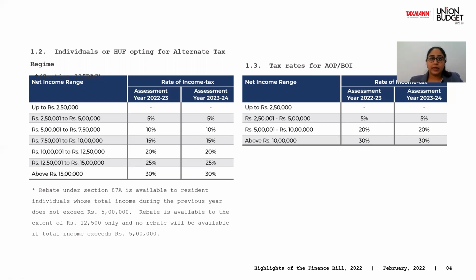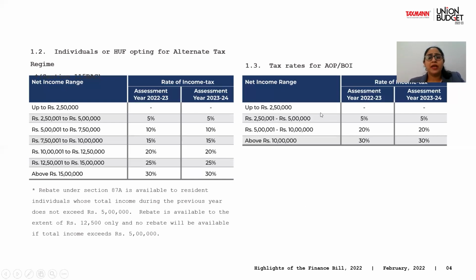But with these additions to the tax, there is also a concept called rebate. Rebate is provided under Section 87A of the Income Tax Act only to resident individuals if their total taxable income is up to 5 lakhs. How much rebate is given? Whatever your tax comes to, or 12,500, whichever is low.